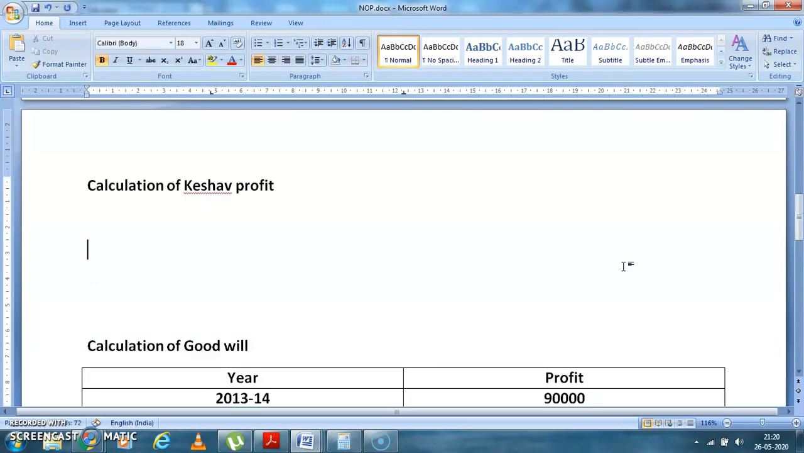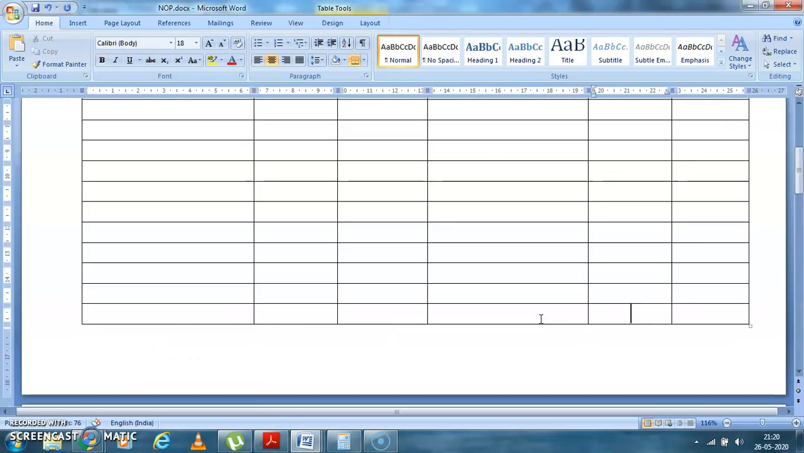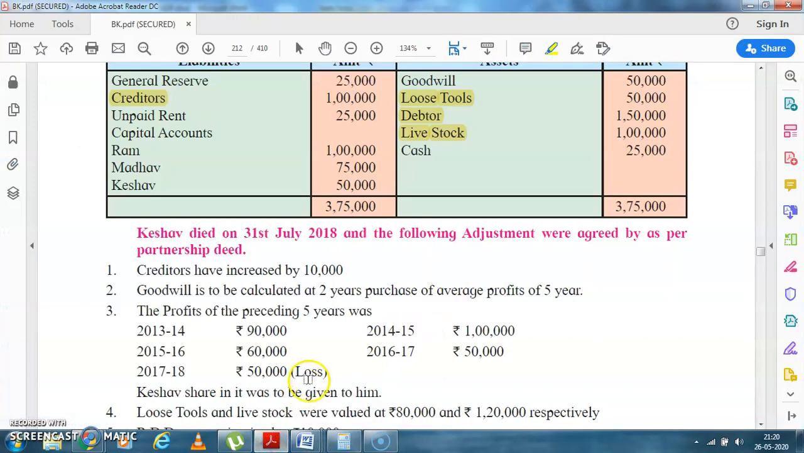Okay students, so you'll be writing Keshav's share here by goodwill. Keshav is getting how much? 20,000. For an average, you add the figures and divide by how many numbers are given. So Keshav's share of goodwill is 20,000.